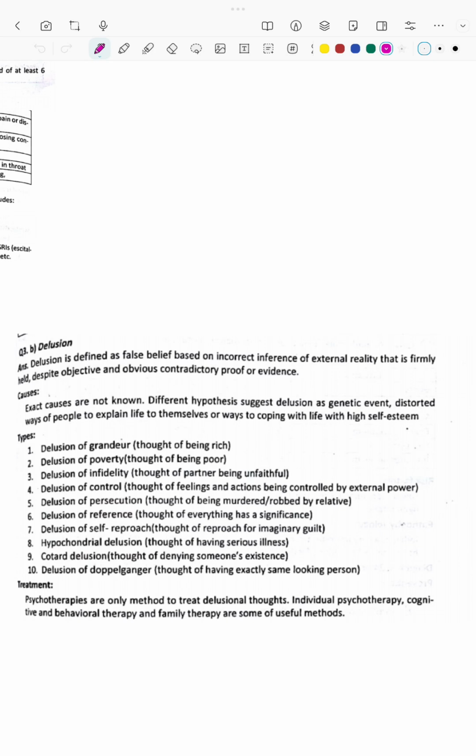Grandeur, poverty, persecution, infidelity, control, reference, self-reproach, hypochondrial, Cotard, and doppelganger. Treatment is psychotherapy, family therapy, and cognitive behavioral therapy.